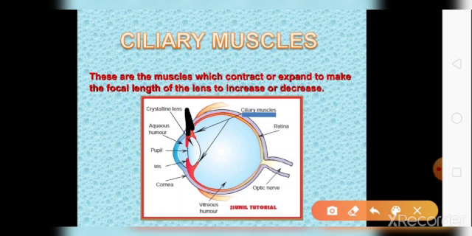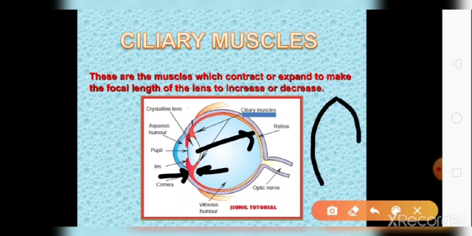So if you want to see nearby objects, these muscles will contract, like this. Contract means सिकुड़ जाएंगे. When these muscles contract, automatically the lens will become thick. The eye lens will become thick and its focal length will decrease, and in this way you are able to